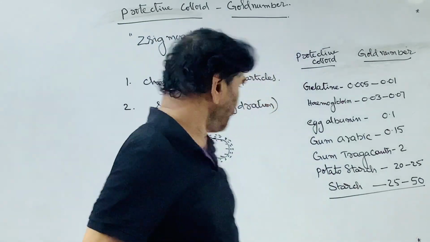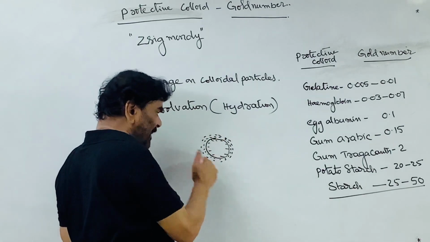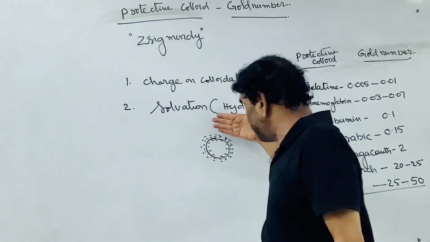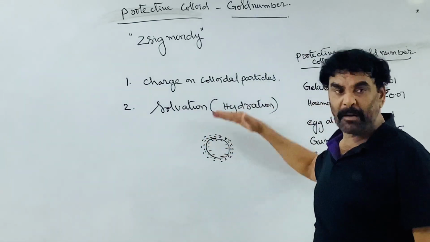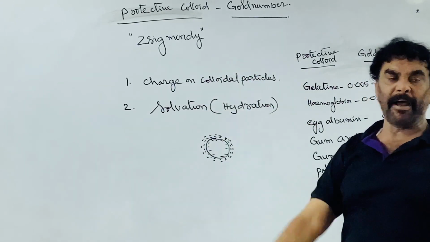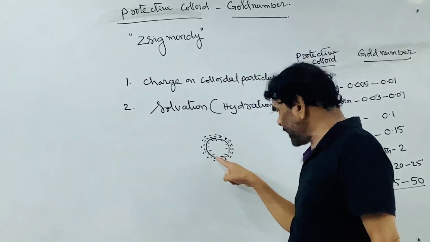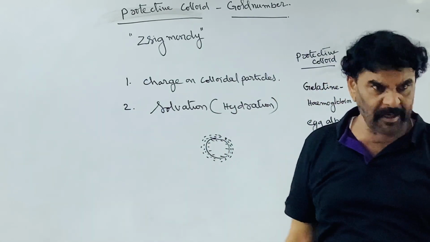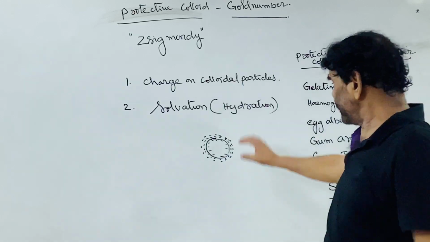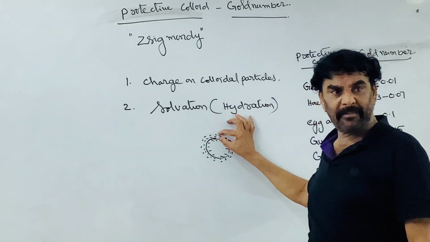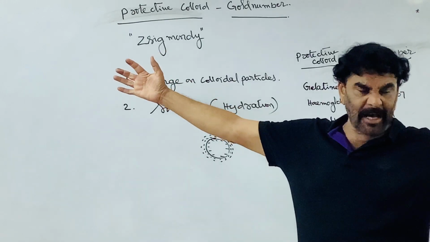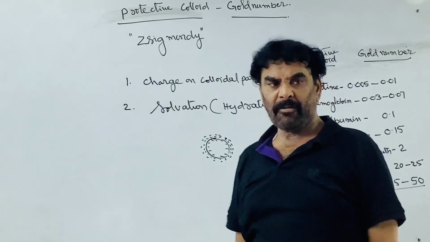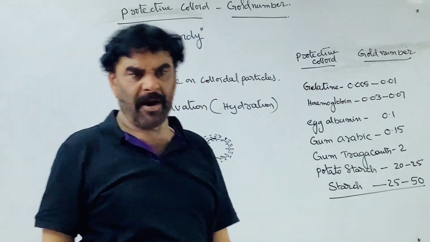Because it is surrounded by the solvent sheath, which acts as a barrier between the charge on the colloidal particle and the added electrolytic ions. If it is a negatively charged colloid, the positively charged ions are the coagulating ions. This barrier increases the distance between the negative charge and the positively charged cations. Therefore, a large quantity of electrolyte is required.